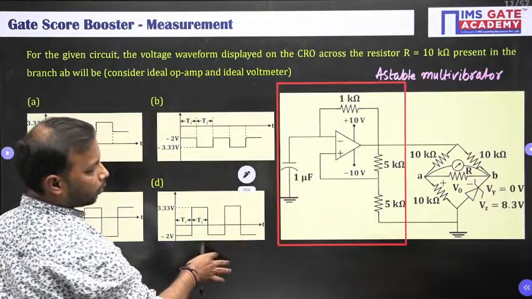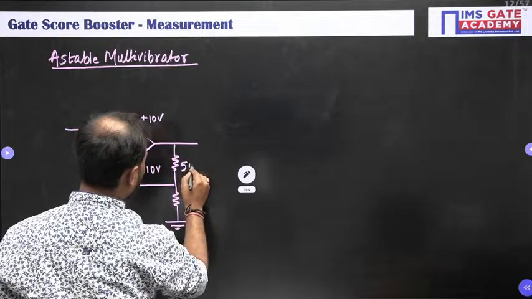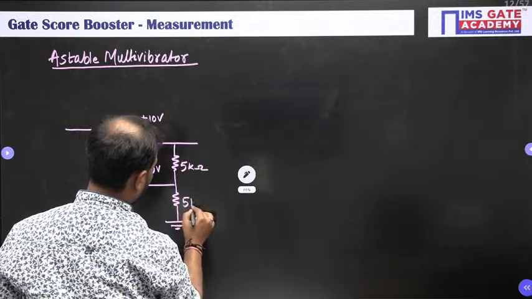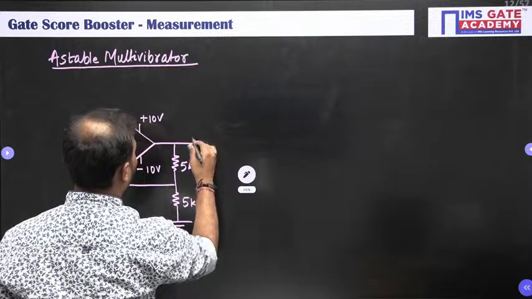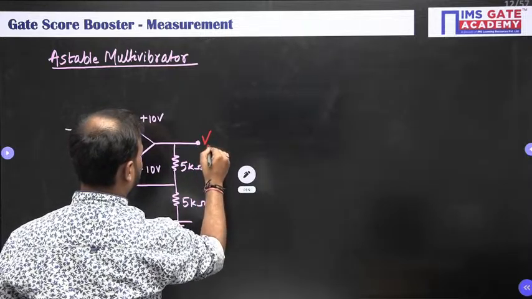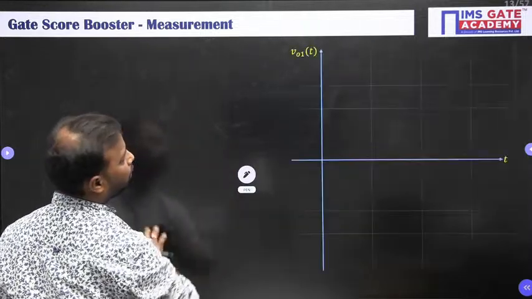So this is 5 kilo ohm, this is 5 kilo ohm. Let me take the output as V01.